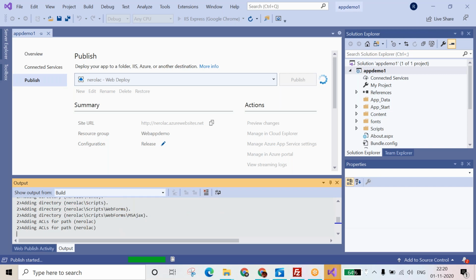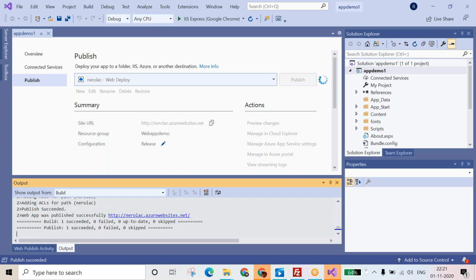Now Microsoft will add your DLL in the bin folder, and respectively they will publish your source code from your local machine to cloud computing on the FTP environment. Only on the FTP environment. In the next tutorial I'll show you how you can design the same type of application on top of the PaaS model, but in the background Microsoft will run servers.